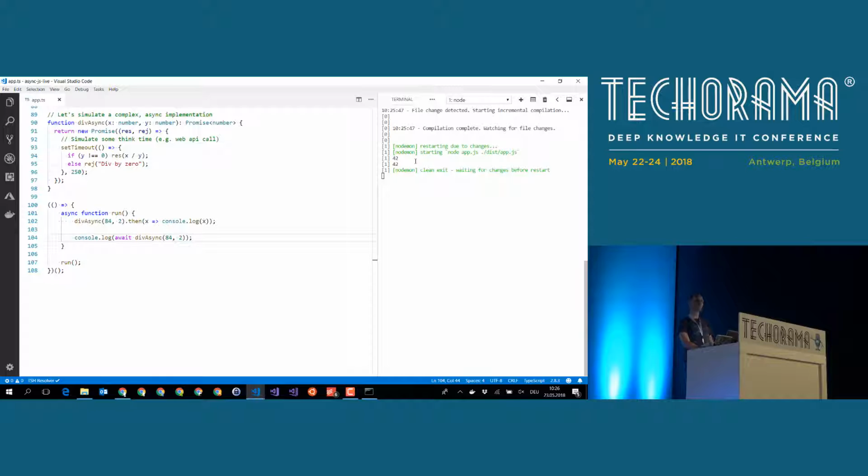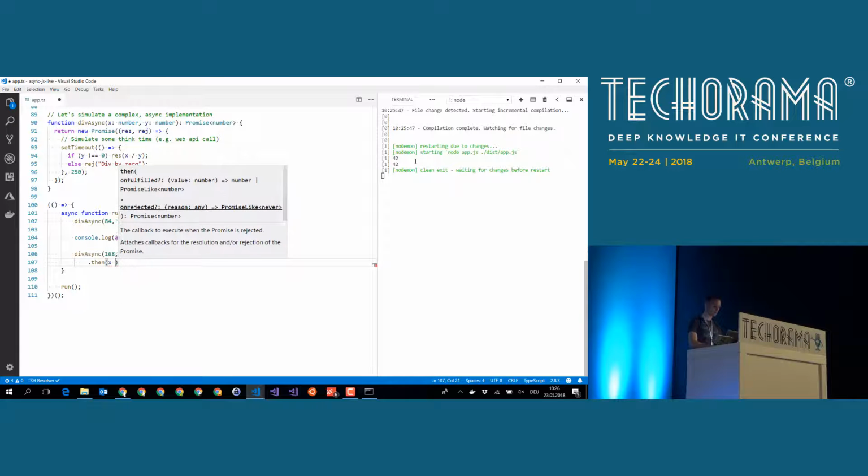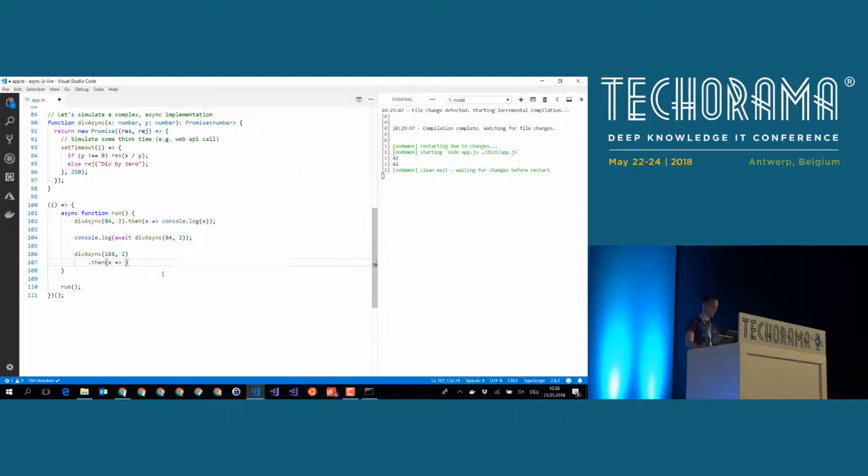We can also concatenate or do these asynchronous calls in sequence with the then and the async method. I mean, with the async method, it's trivial. We just write async method call, async method call. But with the then, it's not obvious, and therefore I would like to show you that. If we say diff async, and for instance we say 186 by 2, then we can process the result, as we have already seen, with the then method.